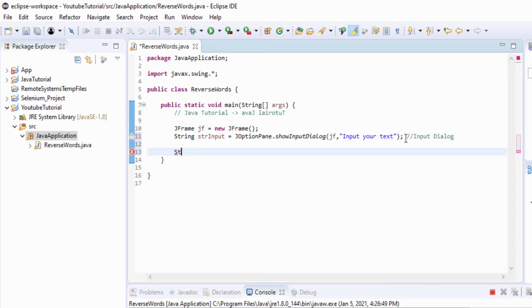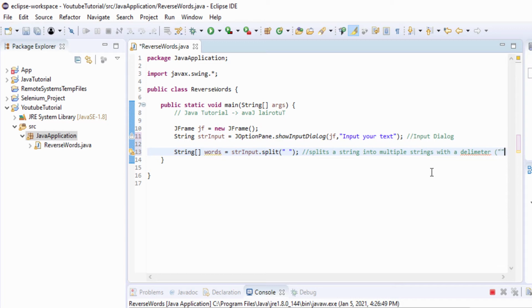And then we will create an array of words equal to strInput.split. What this function will do is split a string into multiple strings with a delimiter.